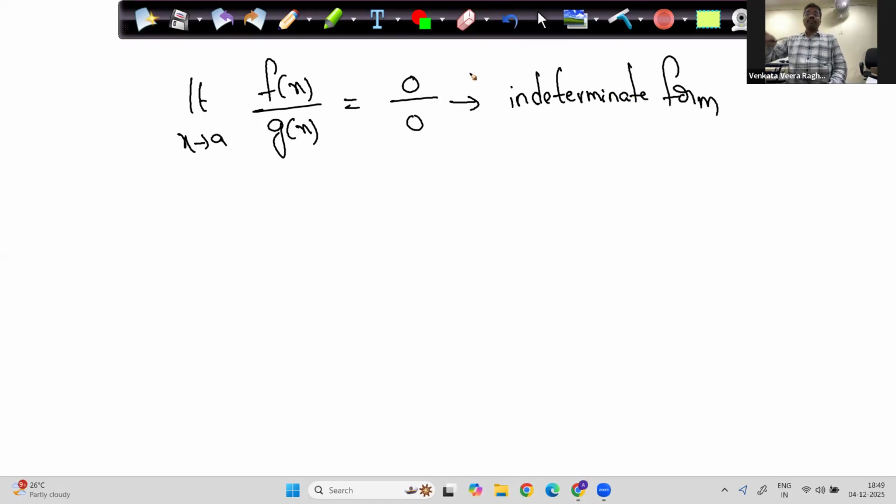Indeterminate means we can determine it or we can never determine it. That is called indeterminate. It is in between. 0 by 0 form is called indeterminate form, whether you can determine or you cannot determine. That is the meaning of indeterminate.